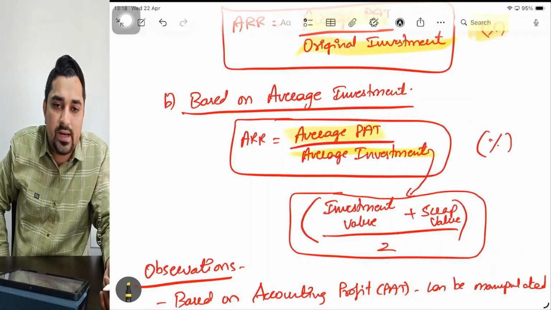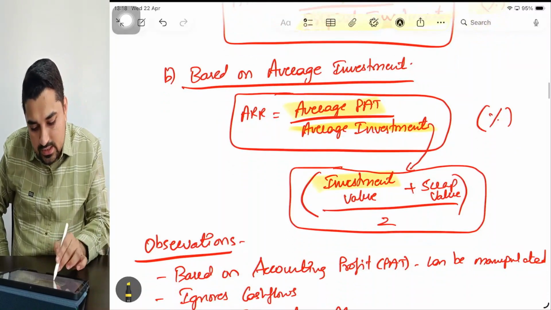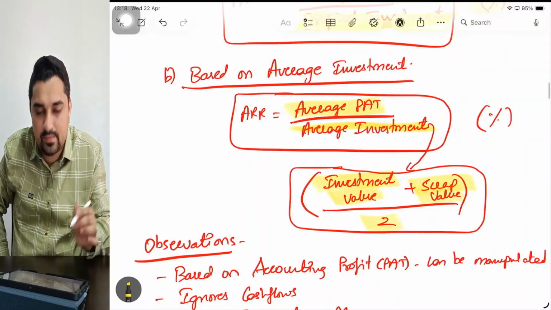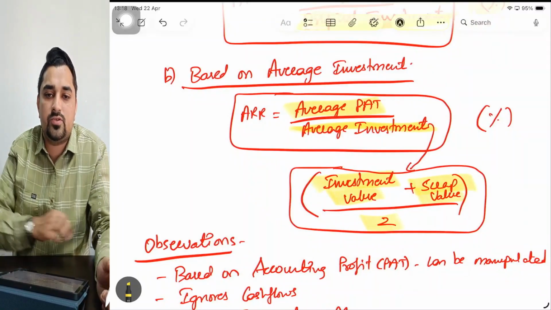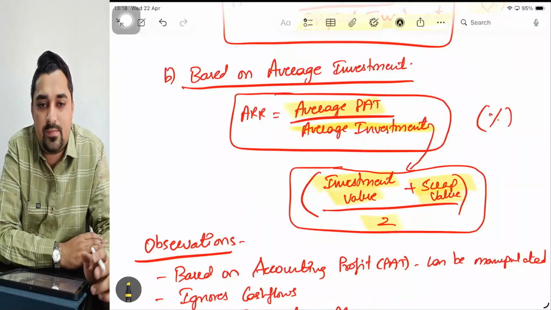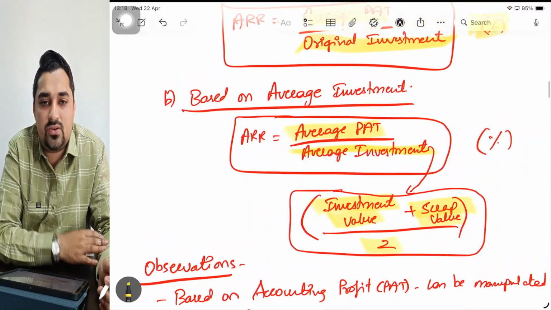Sir, how do I calculate average investment? Simple. Original investment plus scrap value divided by 2. So how do you calculate average investment? It is original investment plus scrap value divided by 2. So this is how you calculate average investment.